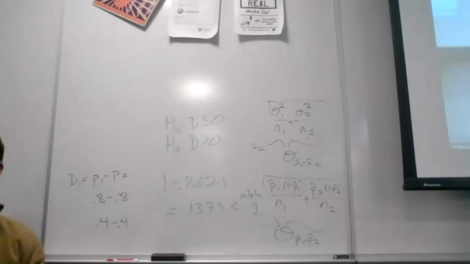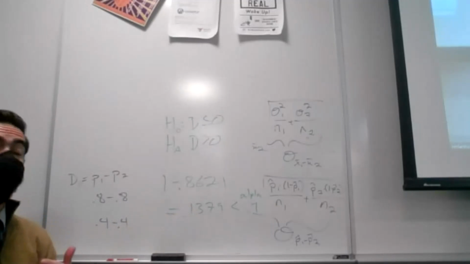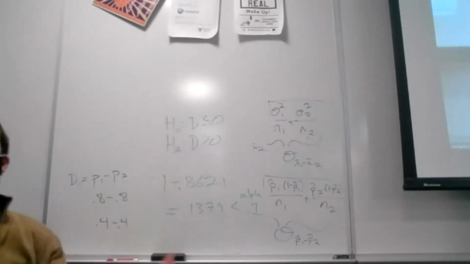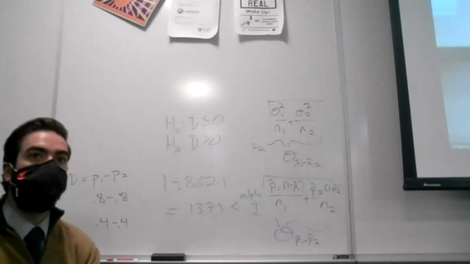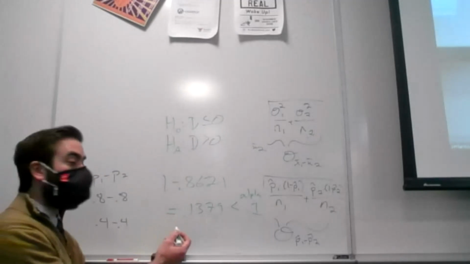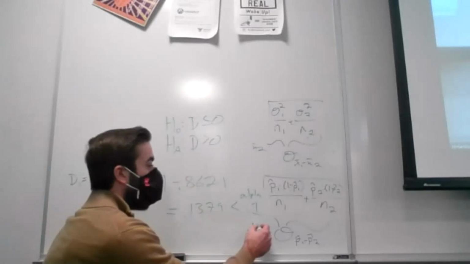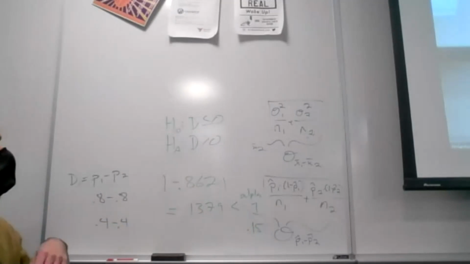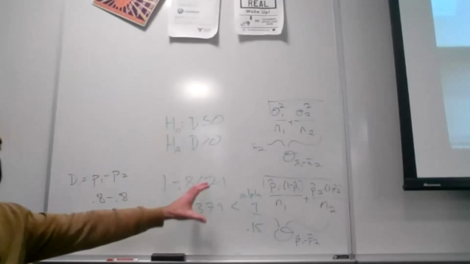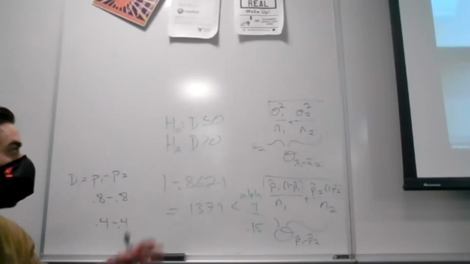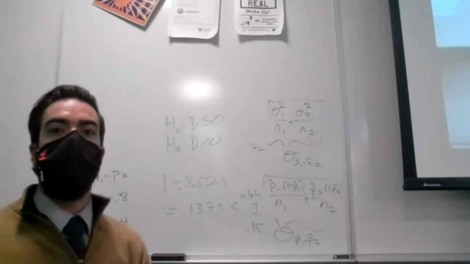So I was making a type 2 error there. Type 1 is when we were rejecting even though we shouldn't have been. Type 2 was if we failed to reject even though we should have been. Okay? But notice, if I wanted to give myself a little bit of leniency here, I could have rejected it at 85% or an alpha of about 0.15. So it's not like terrible evidence there. It was still pretty strong evidence that went against the null. It's just that if we wanted to say it with 90% confidence prior to the election, we actually couldn't have. And because of that, we would have made a type 2 error based off of the results that we saw. Okay?